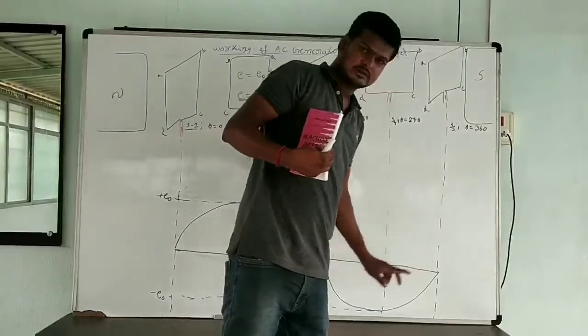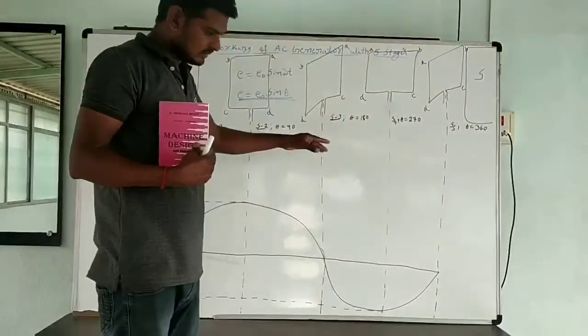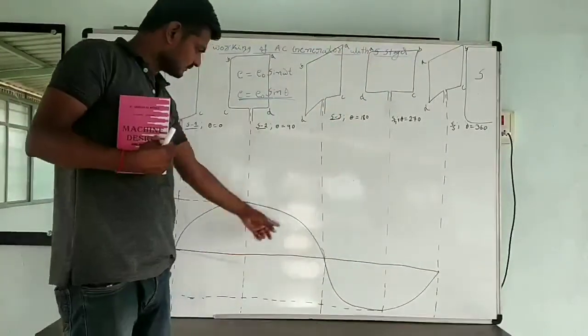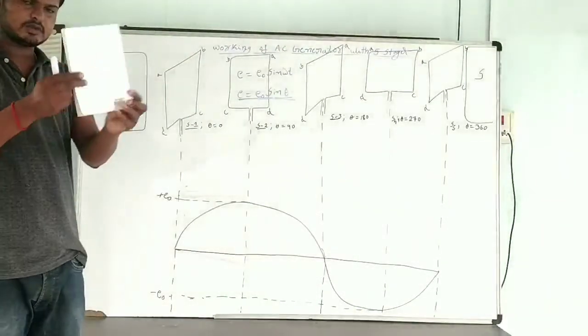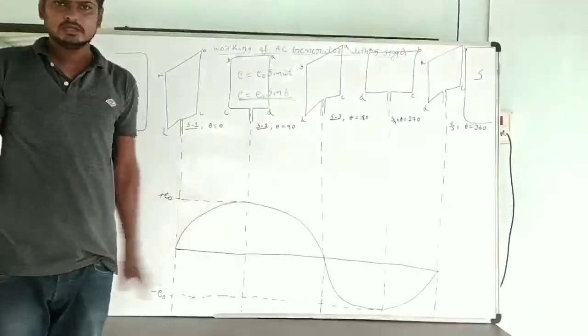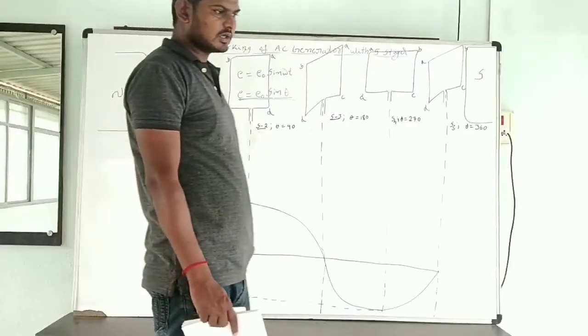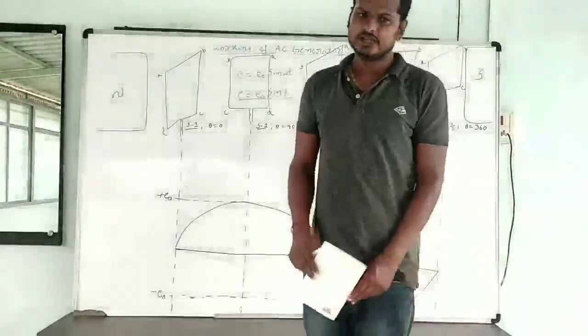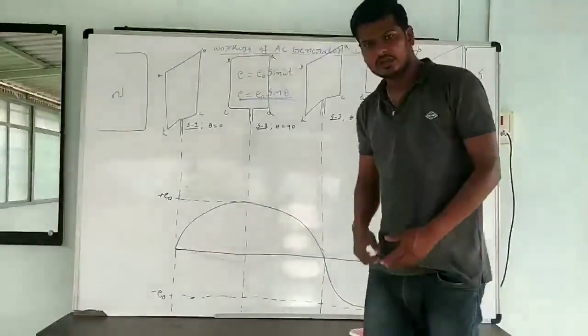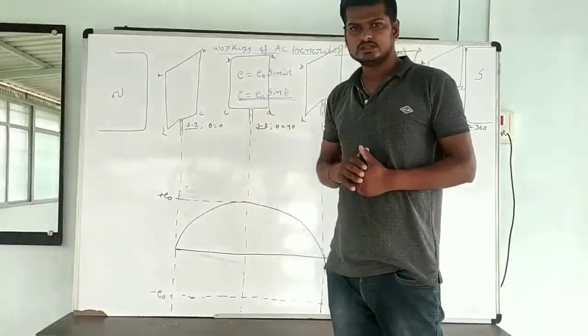The coil will make one more rotation, and again we will get the same curve. The induced EMF or induced current changes direction continuously. Clear? This is what an AC generator is.